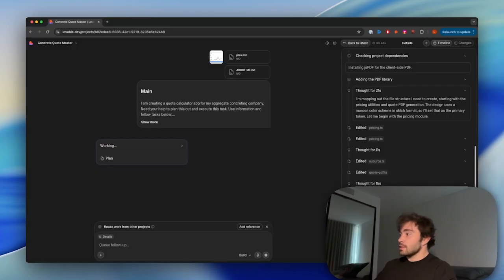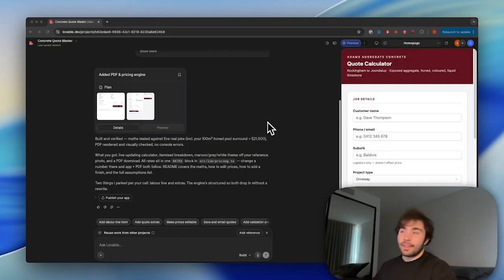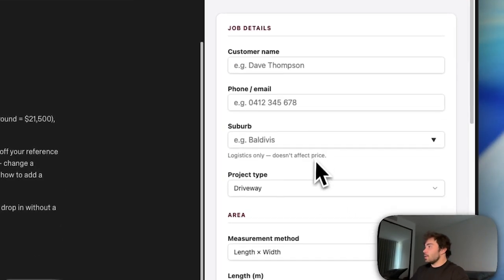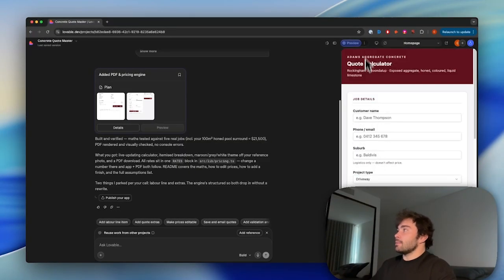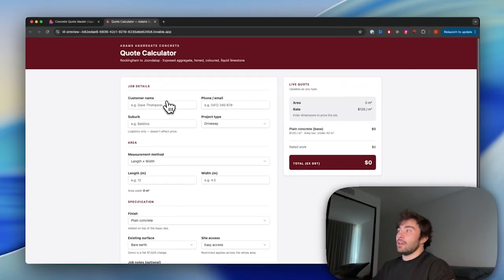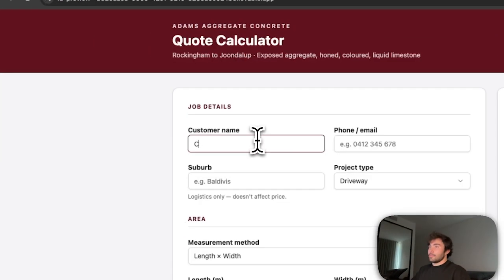But yeah, we can see here that it's creating some of these files. As we can see, it's created the app. We can see on the right here, it's got everything that we wanted. And let's get a bigger view on this. Press that button there. And honestly, looks great. Let's test it.